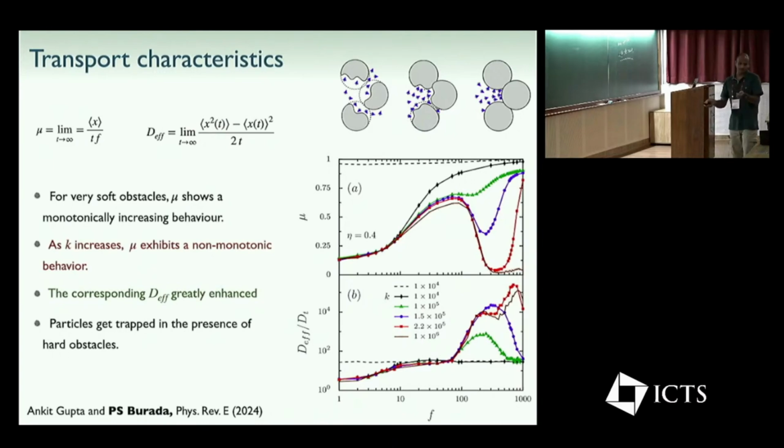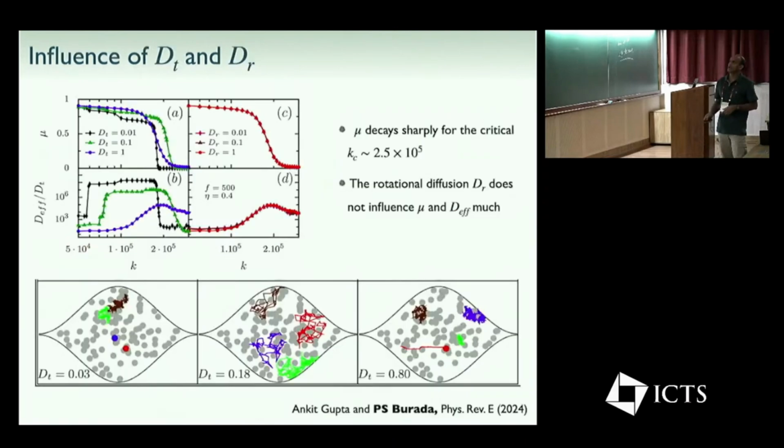And this is the corresponding effect on diffusion. It shows an enhancement. I will show you why there is an enhancement in the following slides. We varied the translational diffusion as well as the rotational diffusion, and what we noticed was that Dr, the rotational diffusion, doesn't play any role here. However, Dt plays an important role. In fact, that gives you a hint of what the critical k value could be, with which we can define soft and hard obstacles.